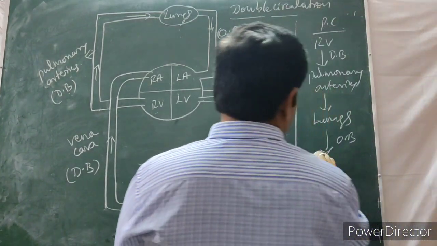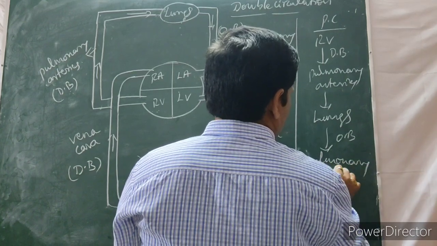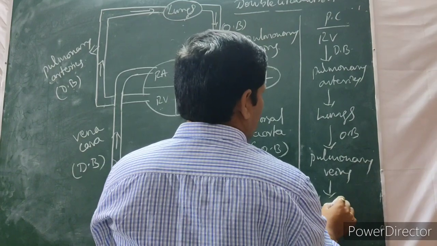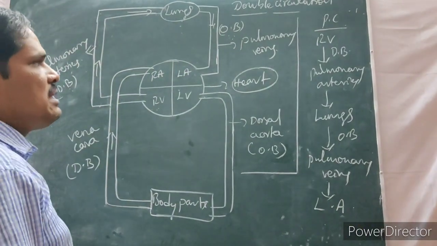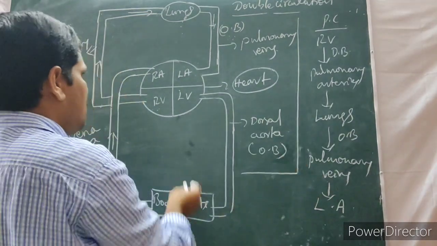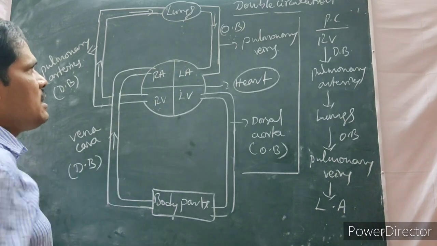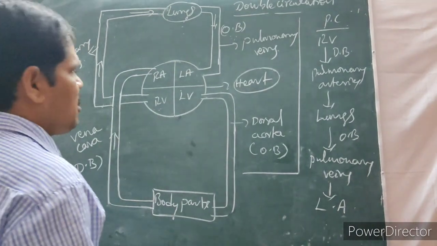It enters the pulmonary veins, and the pulmonary veins go to the left atrium. LA means left atrium. So this is the shorter circulation. The very lesser circulation present in the pulmonary circulation. That's why it's called lesser or shorter circulation.